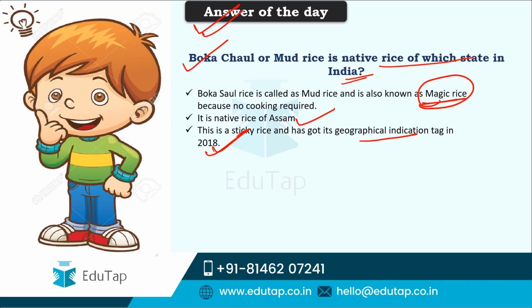And one more important characteristic of boka chaul is that normal rice contains 20 to 25% of amylose, that is one starch present in rice. But in boka chaul, only 4 to 5% amylose is present. It also has a good amount of fiber, 10.73% fiber content and 6.8% protein, which again makes it nutritious for human beings.